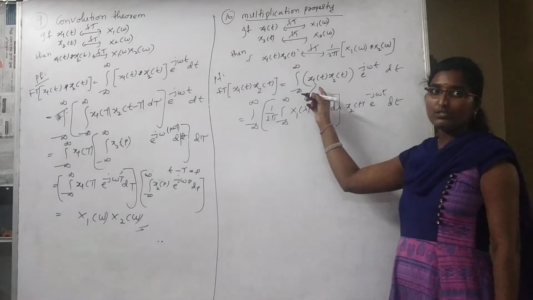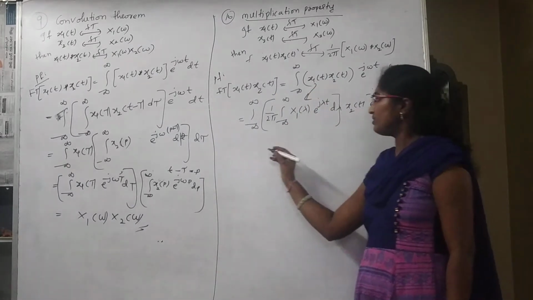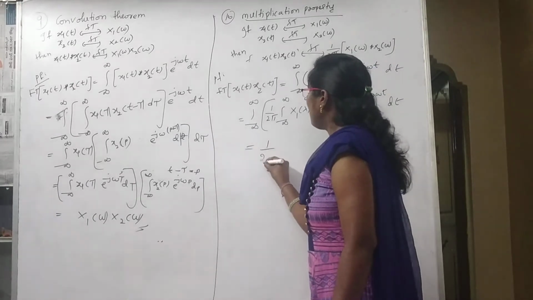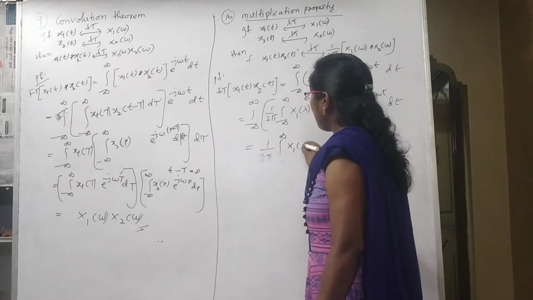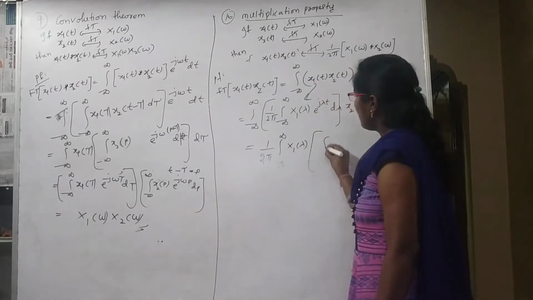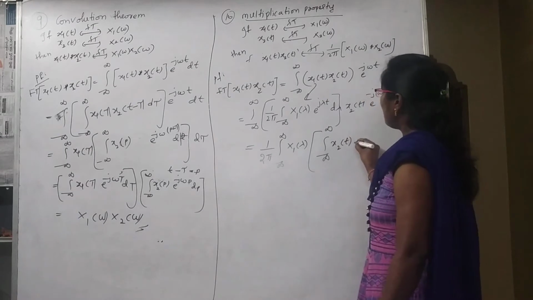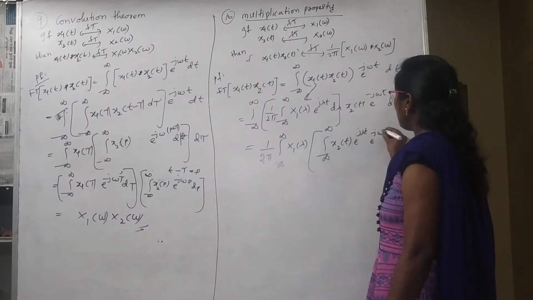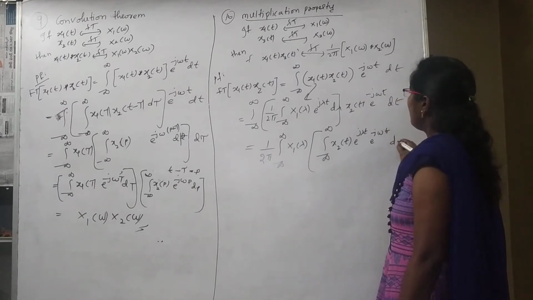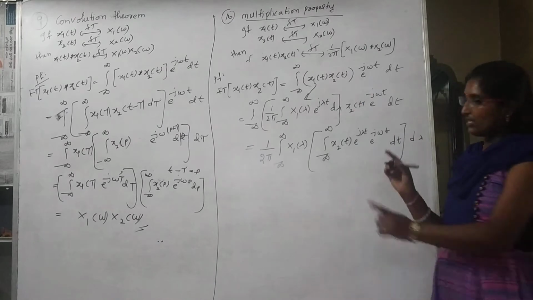Here I have written the inverse Fourier transform with the other variable lambda. Now change the order of integrations. 1 by 2 pi outside along with X1 of lambda, then the remaining integral from minus infinity to infinity x2 of t into e power j lambda t e power minus j omega t dt will be inside and d lambda outside.